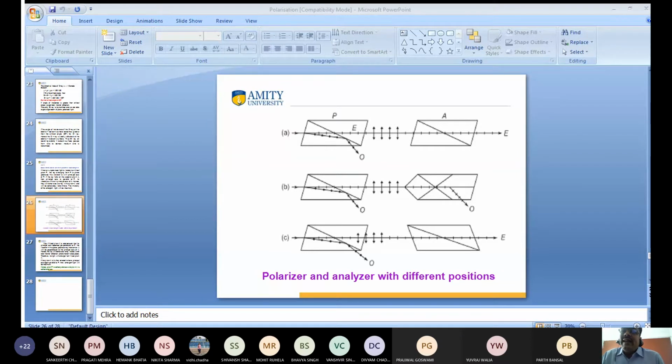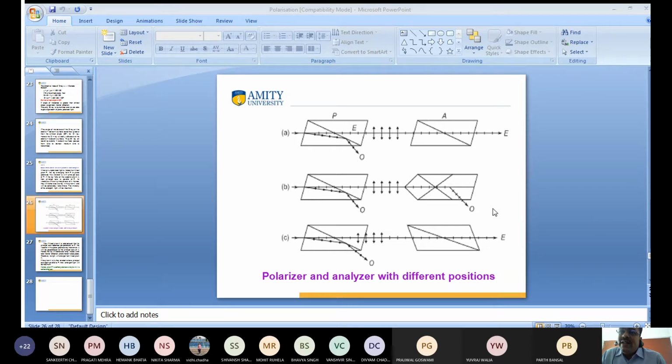So how can I analyze again? When I rotate this one to perpendicular, the principal axis of this one is not the same. They are perpendicular to each other. So this extraordinary ray of light does not pass from here. It will be reflected back in the same medium due to the phenomenon of total reflection. So now it is reflected back in the same medium.